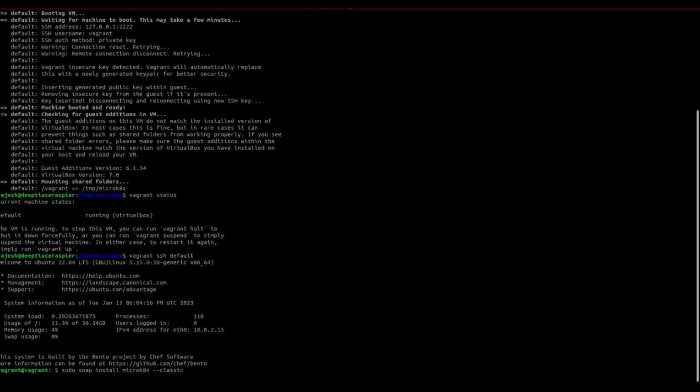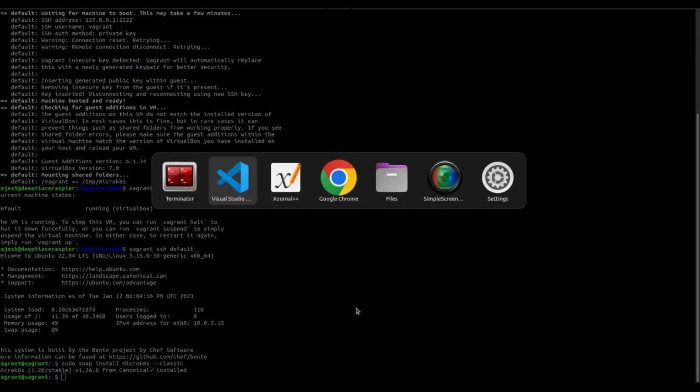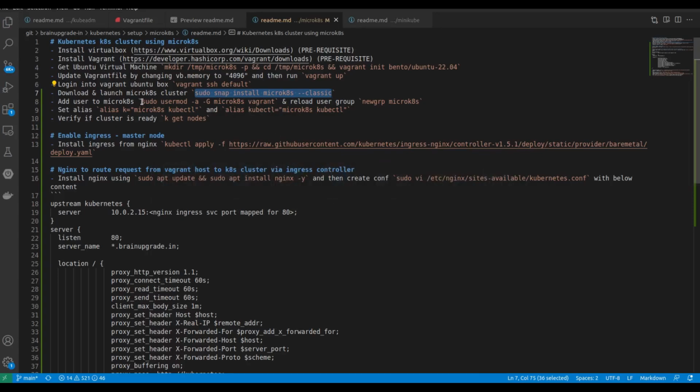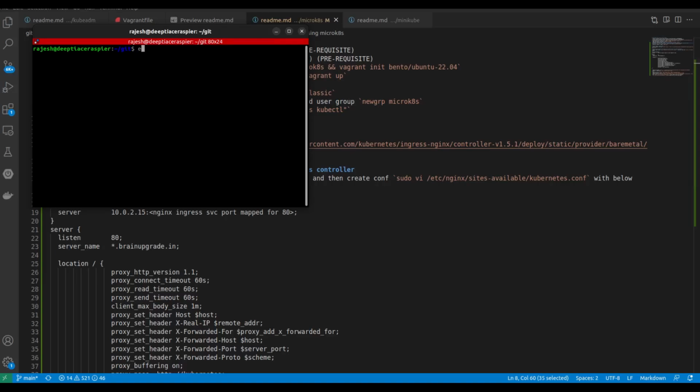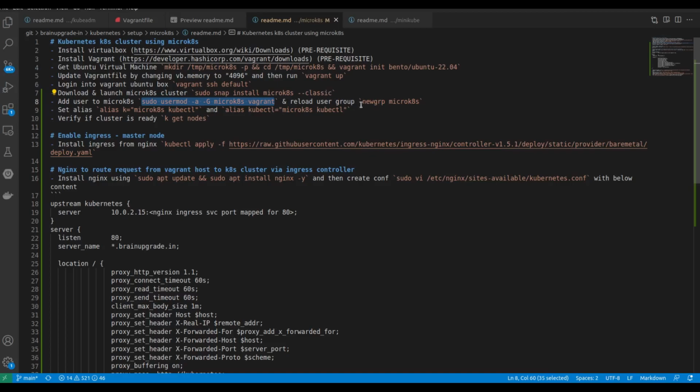Once we get the Vagrant machine, we can install and launch MicroK8s using this command. It may take 2 to 3 minutes to download MicroK8s, so I will pause the video, and once it is done, I will resume it. So MicroK8s is installed now. Now we will add the current user to the MicroK8s group, and we will refresh this new group.